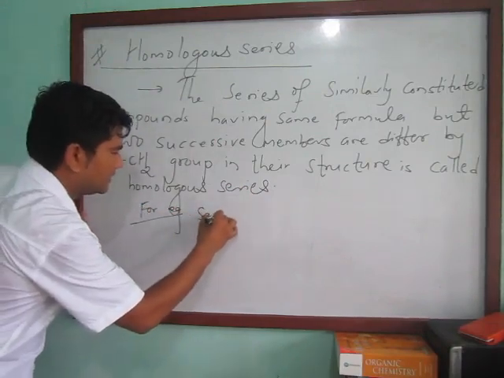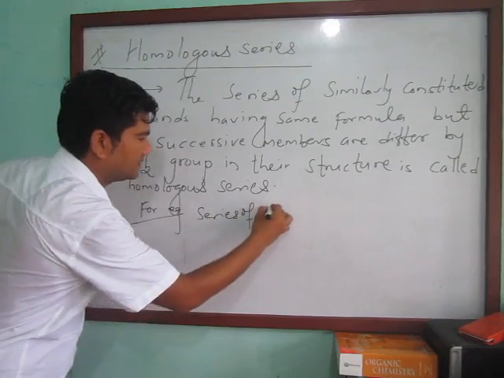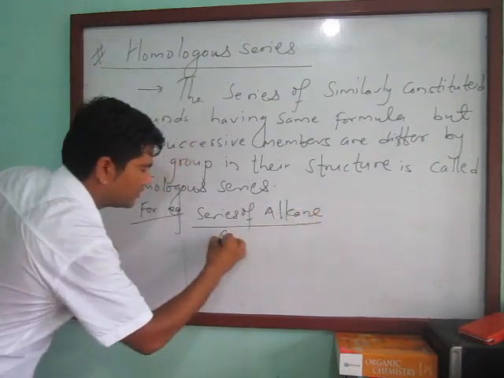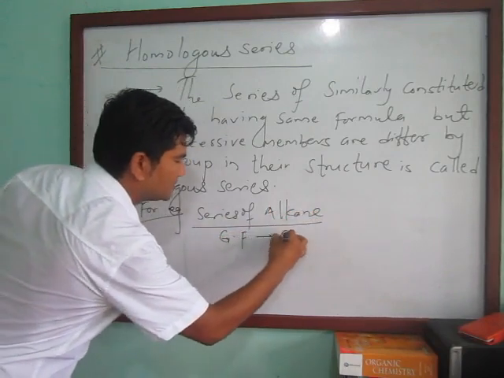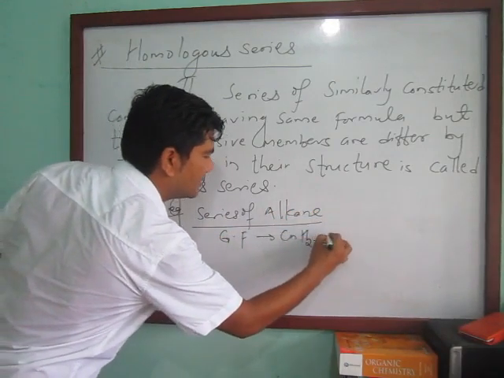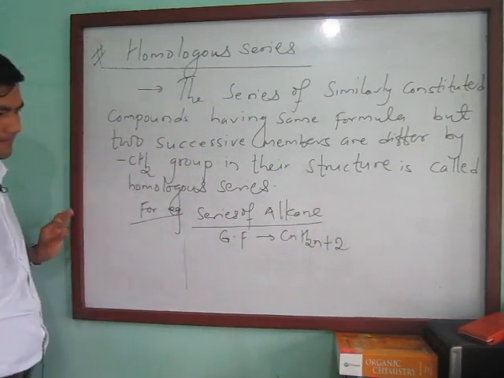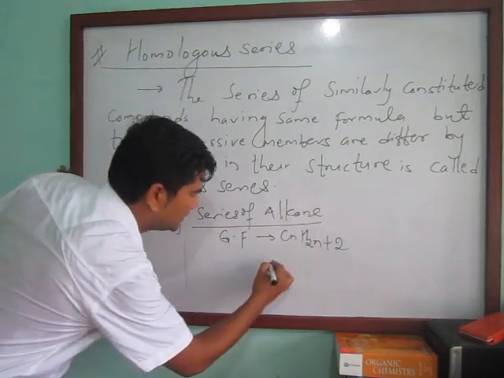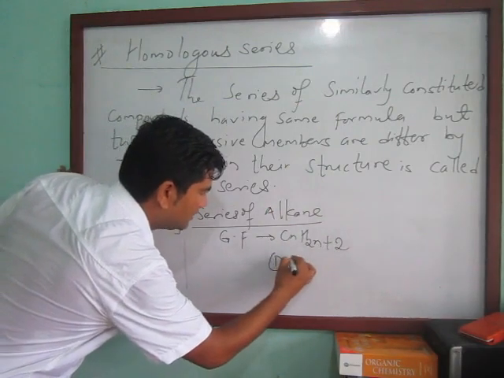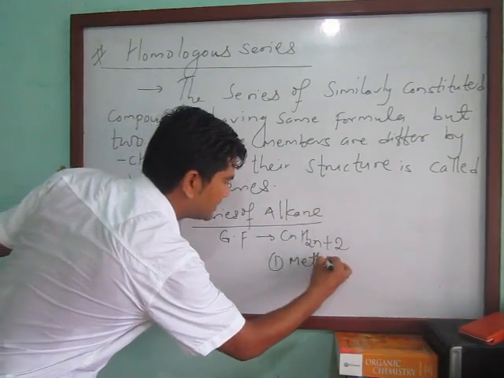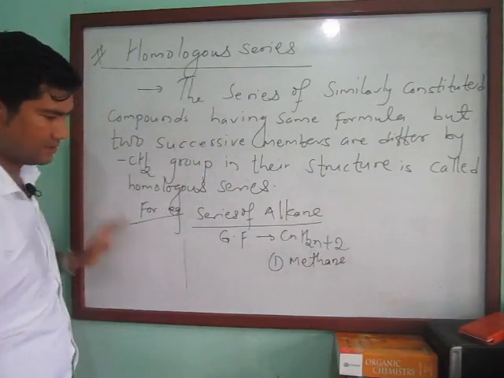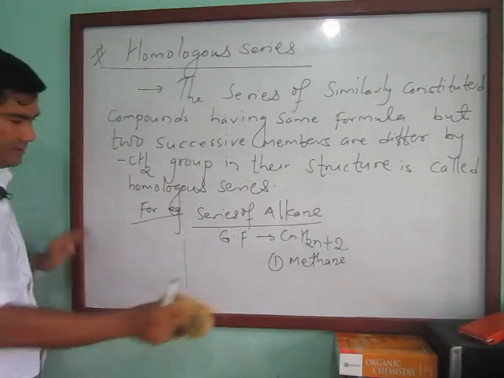For example, the series of alkane. So again, the general formula of alkane is CnH2n+2, and the first member of alkane is methane, in number 1, methane. So okay, I will write here.